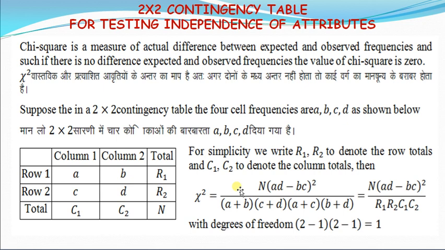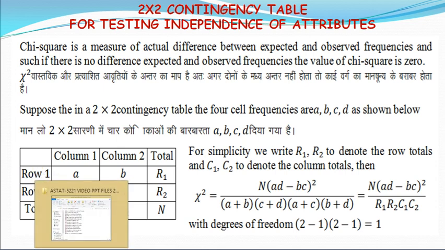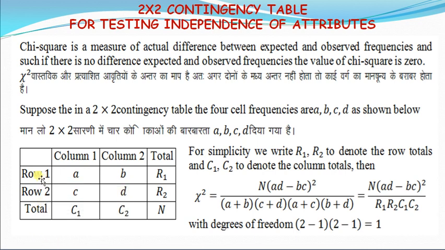Suppose a 2 by 2 contingency table has 4 cells, with two attributes of a sample, and both having two situations or two classes. The cells are A, B, C and D. These are the row totals R1, R2, and this is the column totals C1 and C2. This is a 2 by 2 contingency table, where R1, R2, C1, C2 denote the row totals and column totals, and N denotes the total number of frequencies.